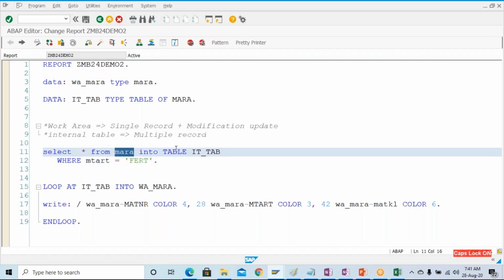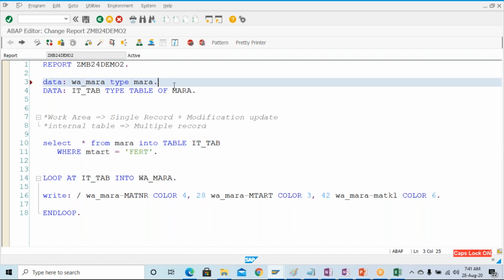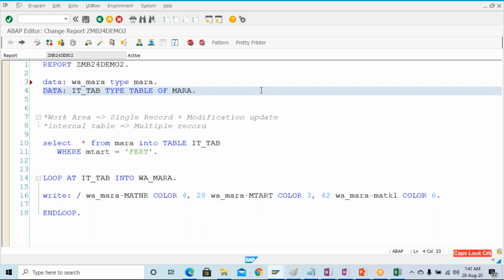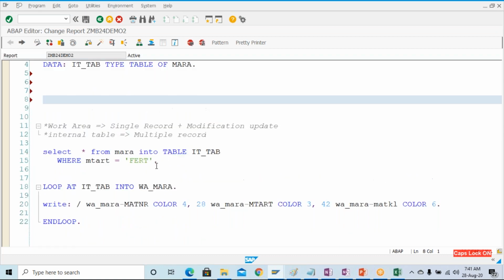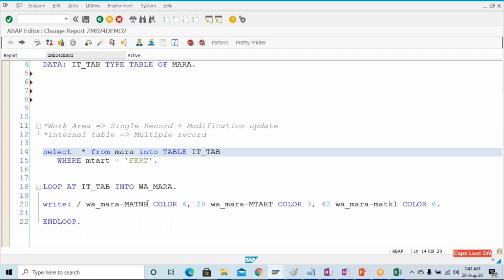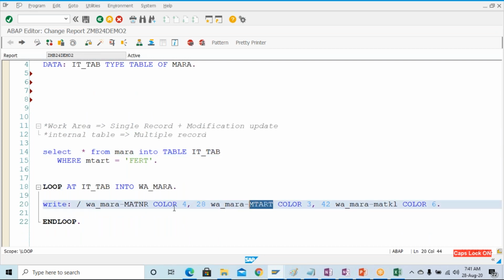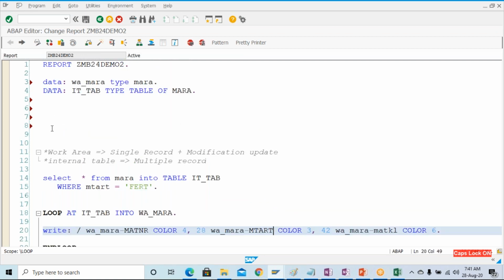Why select this many fields if you don't require them? So what you can do is create your own structure. Suppose you want to hold only a few fields: I'm interested only in this material number, MTART and MATKL. Only 3 fields I'm interested in, so why not fetch only 3 fields?